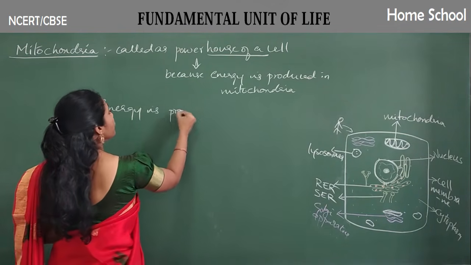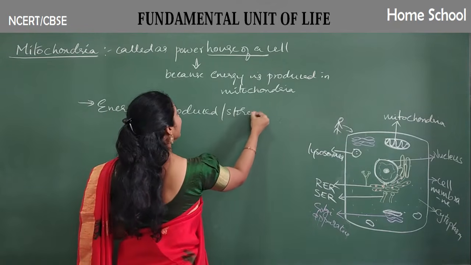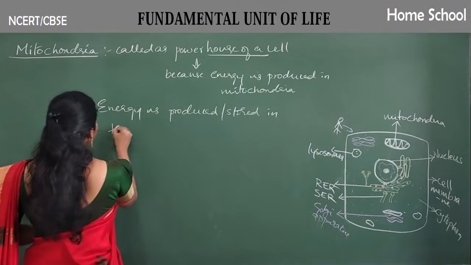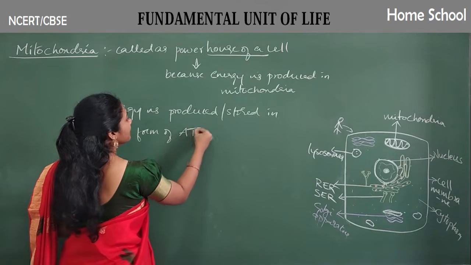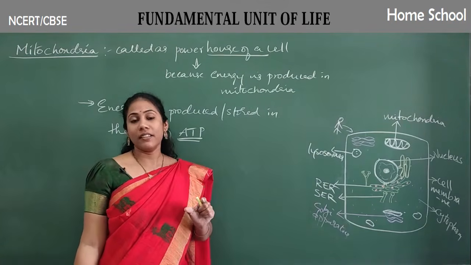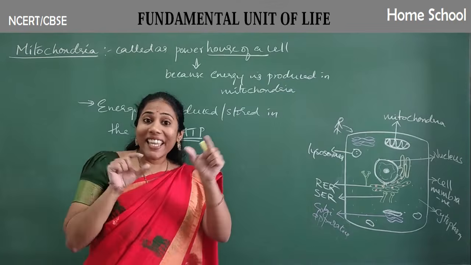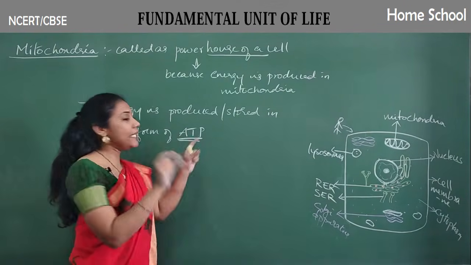Okay, so one thing you have to remember is energy is produced or stored in the form of ATP. Okay, ATP is a kind of chemical, guys. Energy is always there in the form of chemical. What is that chemical? ATP.